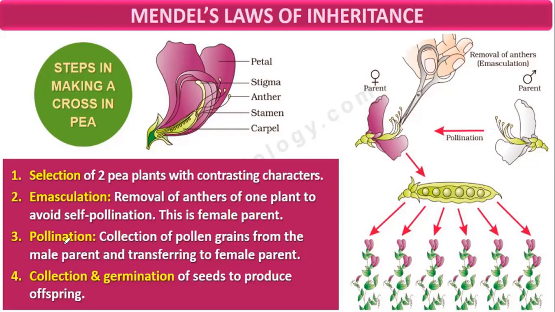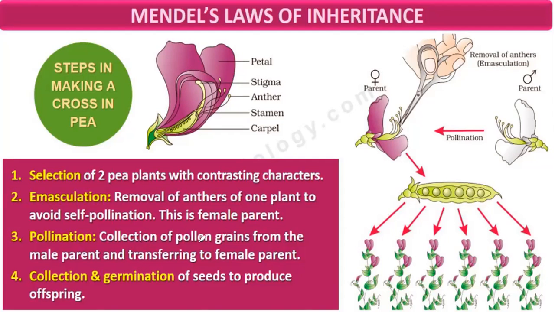Then pollination. In pollination, pollen grains are collected from the male parent and transferred to the female parent. From which parent are we taking pollen grains? The plant with white flowers. These pollen grains are dusted on the stigma of this plant. So there is involvement of human beings. That's why it is called artificial hybridization.